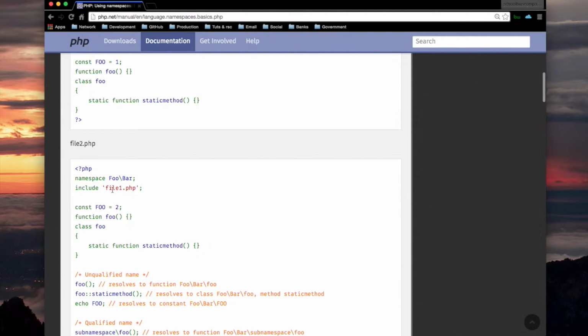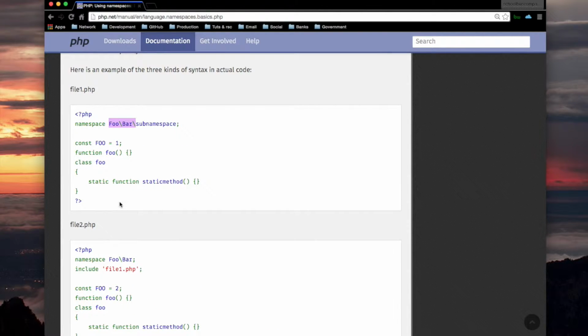So we include file1. Later on, I'm going to debate whether including an external file splits up the namespace. But don't worry about it too much, because include statements are not generally used in namespaces. The use statement is. So it doesn't really matter anyway.